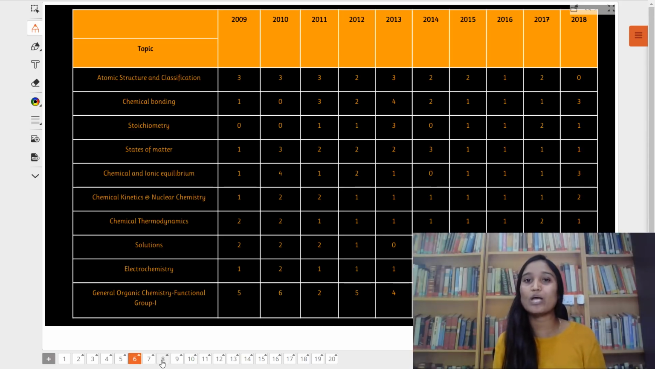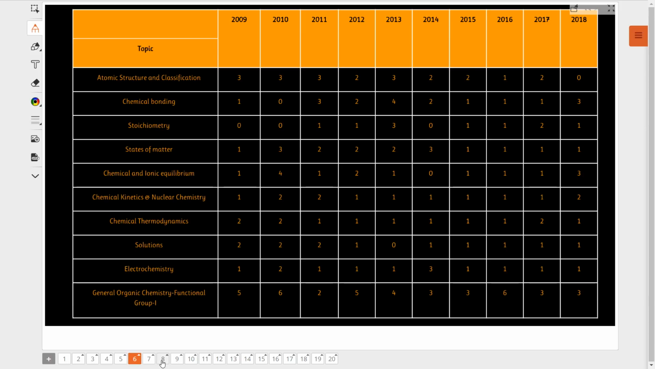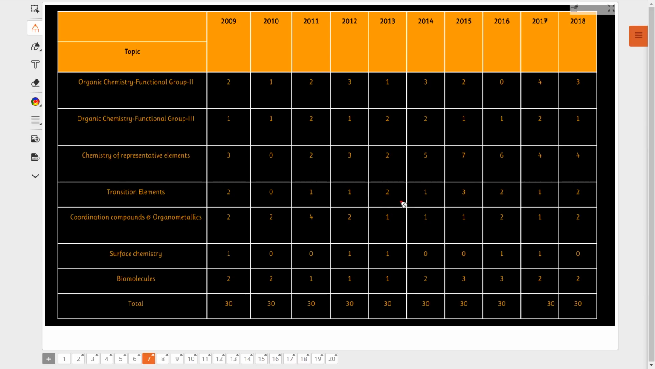If you want, look at chemical bonding. I'm hiding my webcam because I guess that's hindering part of the table. Now observe it. Look at chemical bonding. There were 3 questions asked in last year's question paper. Observe the last few years. The same way, general organic chemistry. Did you see the question count? The same way.